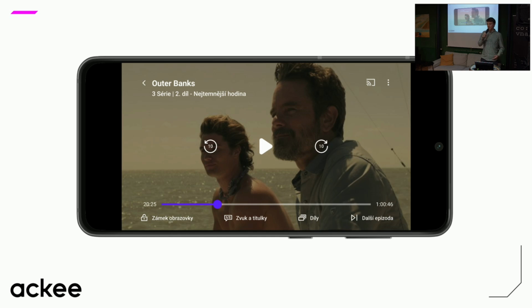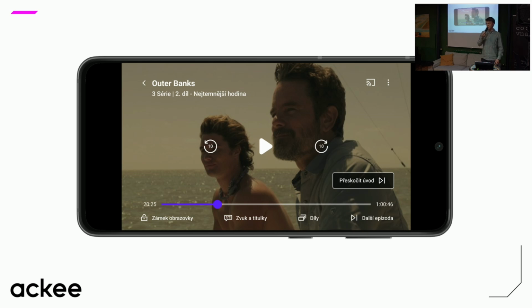There is also a seek bar below, so they can seek in the video. Okay, but then the product team comes to you and tells you that users really like watching TV shows, but they don't like watching the intro that every episode has in the beginning. So they ask you to add a skip intro button. Okay, let's put it there.